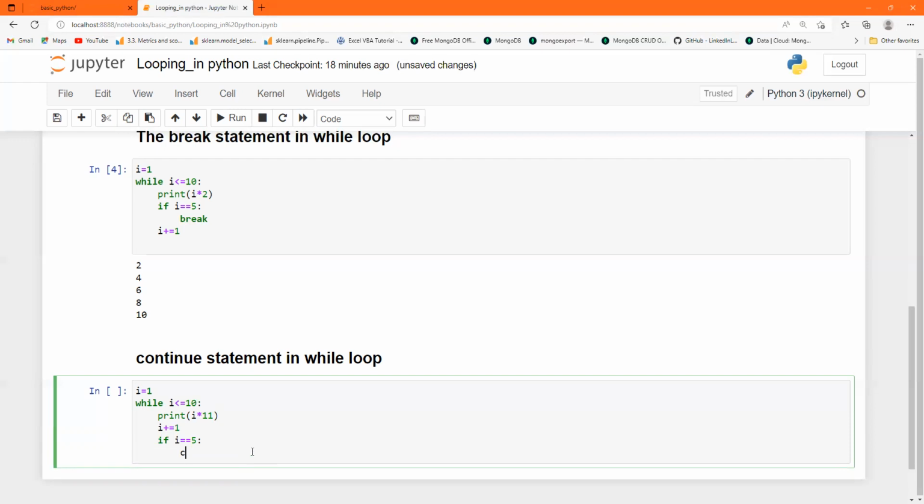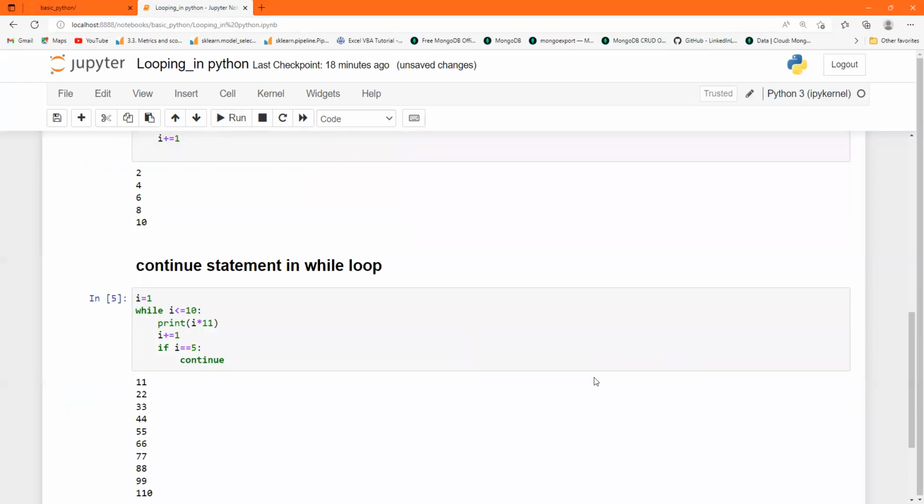Now many of you will get confused here. Why is this I plus equal to 1 here and not at the last, as in the break statement? Because, guys, we want all the terms except this one. That's why we use I plus equal to 1 first. Okay, let's run it and you will get all these things.